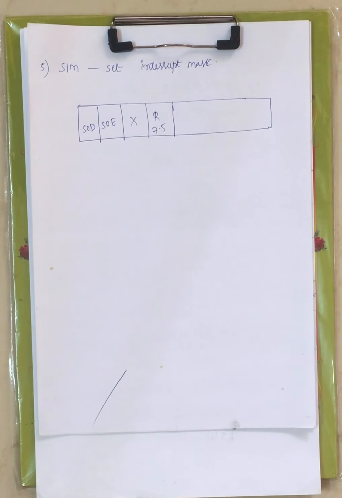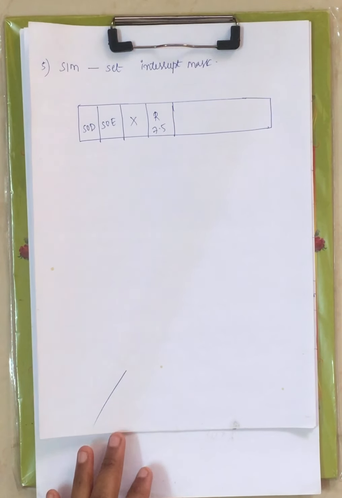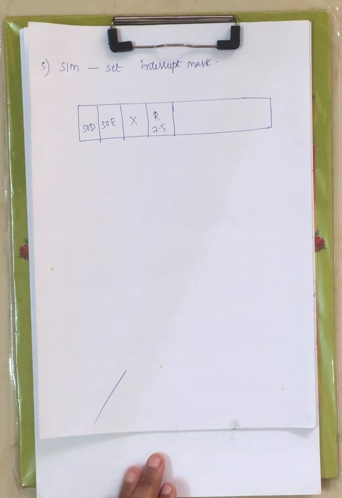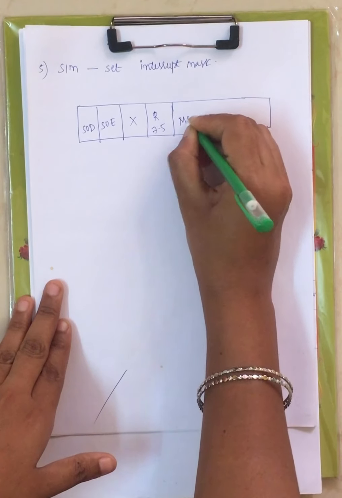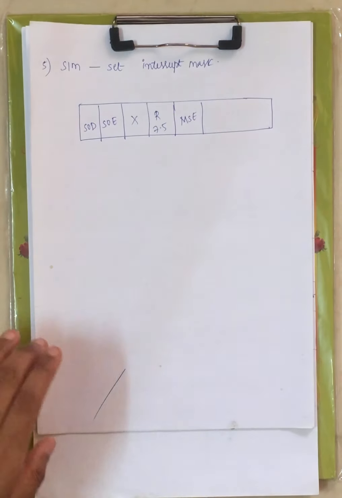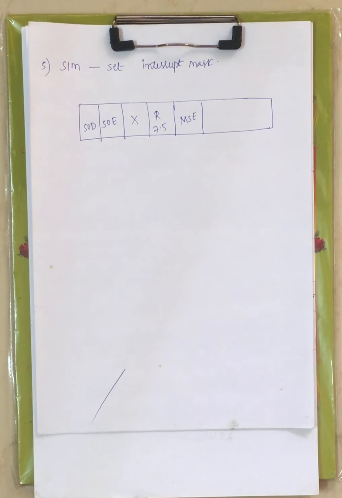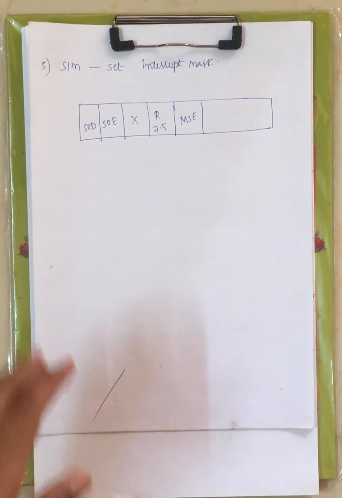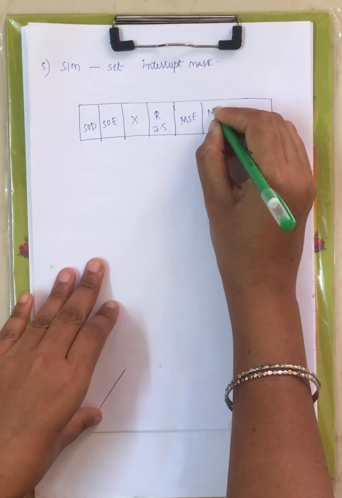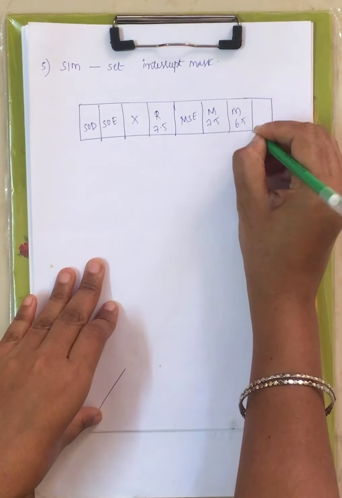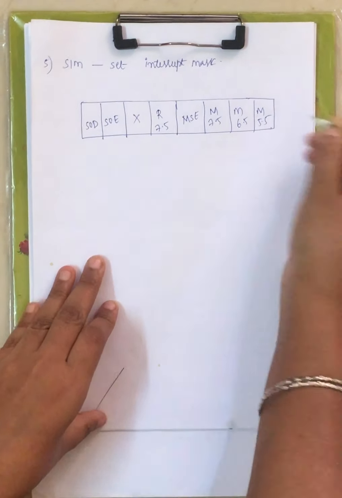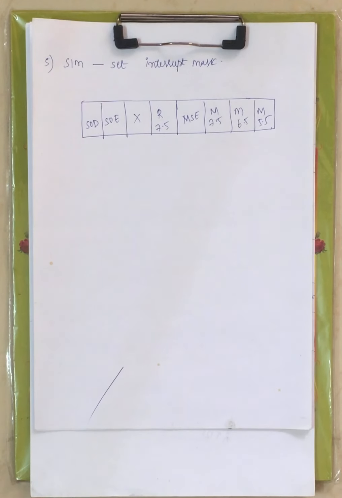What is RST 7.5? It is an interrupt. Now this resets the RST 7.5 interrupt. Next we have MSE, that is mask set enable. Next we have M7.5, M6.5, and M5.5. Now this is your SIM register, which is an 8-bit register.